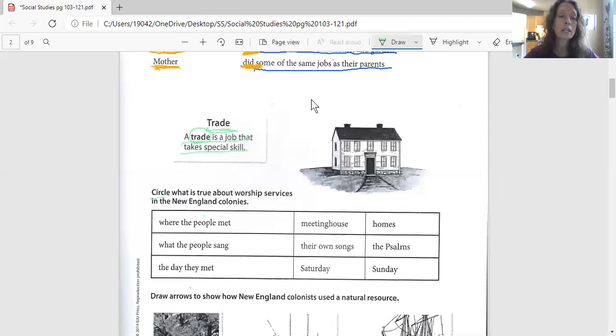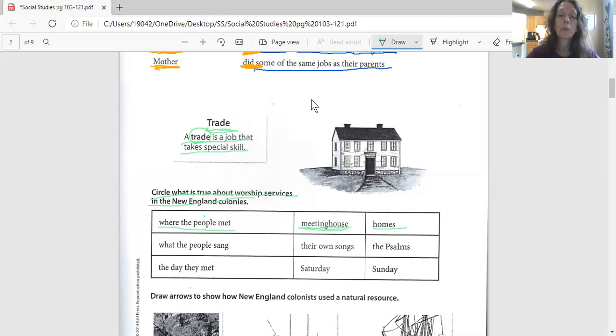The directions say, circle what is true about worship services in the New England colonies. And my choices here are meeting house or homes. And the question says where people met. In the New England colonies, if you think people met in the meeting house, circle meeting house.